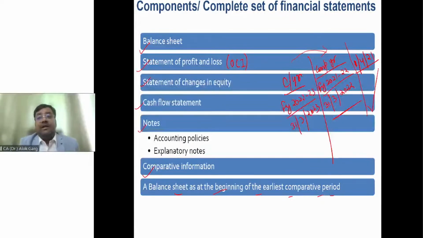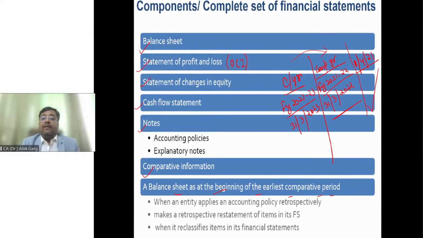The opening balance sheet of the comparative period is required when the company is changing the accounting policy retrospectively. For example, the company changes the inventory valuation method from FIFO method to weighted average method, right? Then it has to apply the change in accounting policy retrospectively. So whenever the company changes the accounting policy retrospectively, or when the company is correcting a prior period error, right?